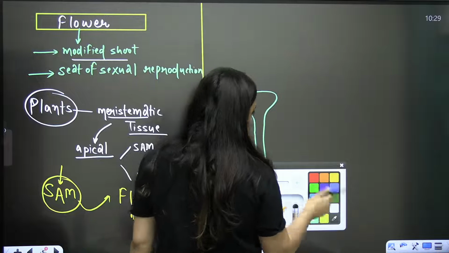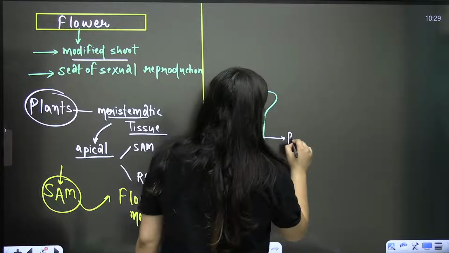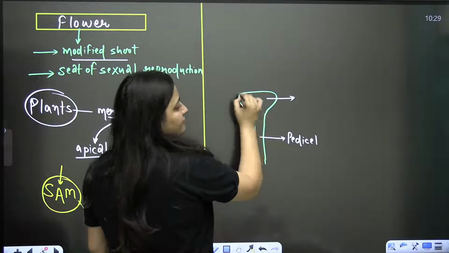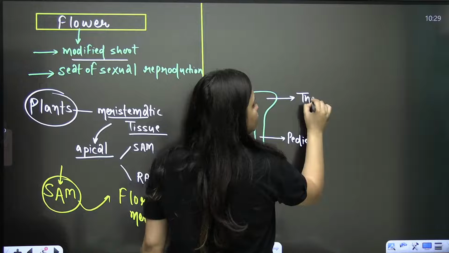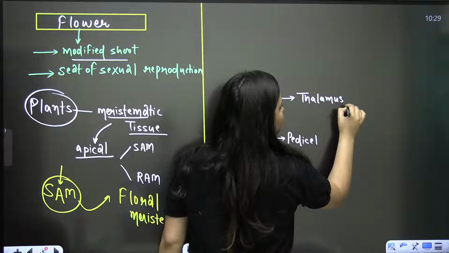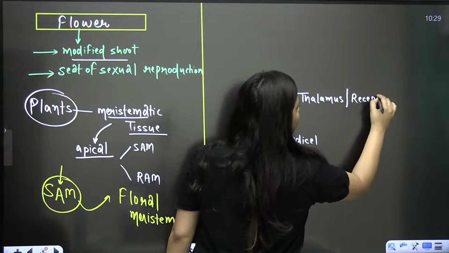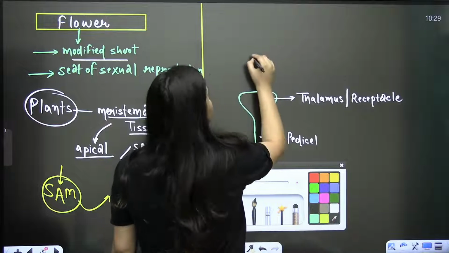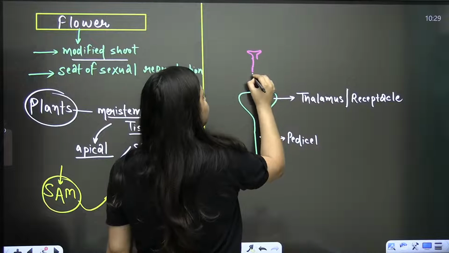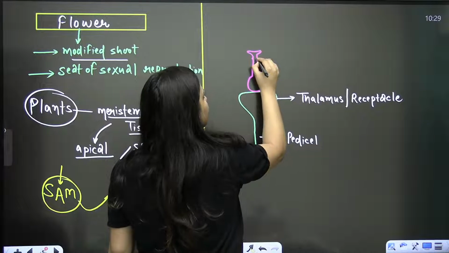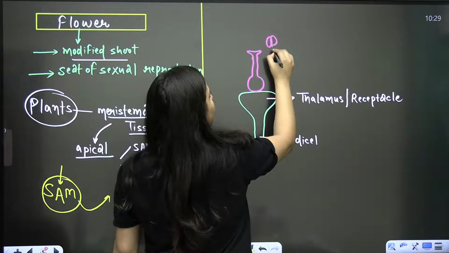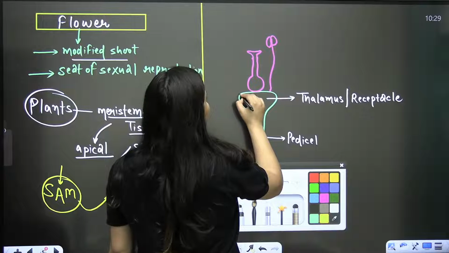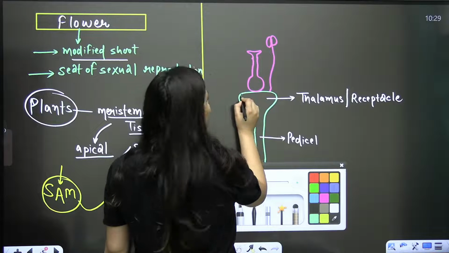You know that there is a stalk. This stalk is known as pedicel. Now this flat dome-shaped structure is known as thalamus. Again, it is also a modified shoot. It is also known as receptacle. Thalamus and receptacle. Now, here, what will you see? That's the female part and the male part.